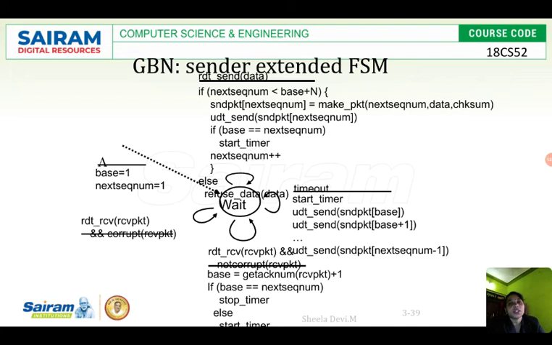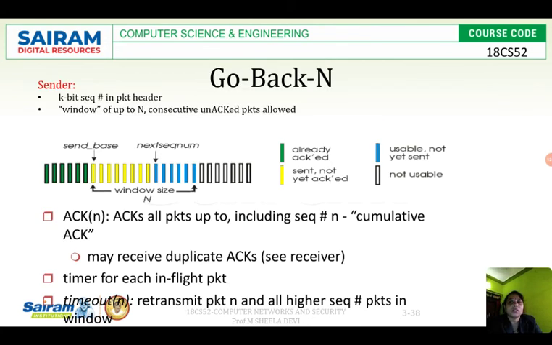If I am not getting the acknowledgement for a packet, say packet 3, then I have to send packet 4, packet 5, till the yellow color is there. See, my window size is 15, but I have sent only 5 packets here. As per this diagram, I have sent 8 packets. So if we assume the third packet is lost, and I have simultaneously sent 4, 5, 6, 7, 8, but the third packet is lost, then what will happen?